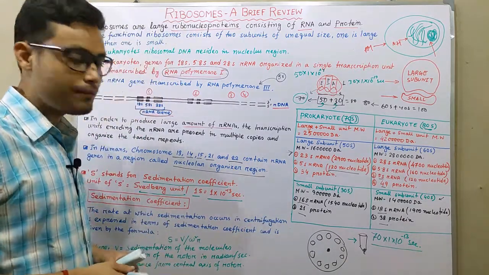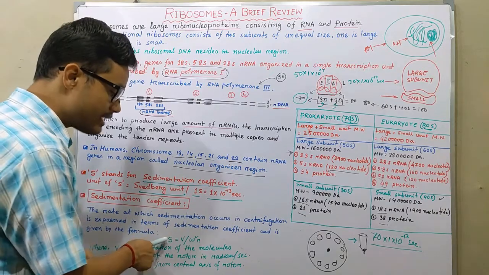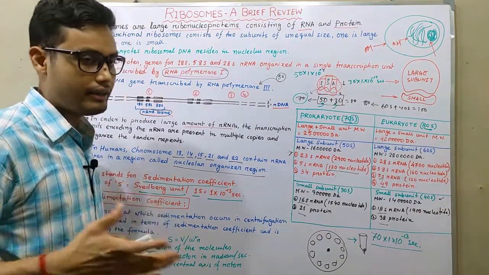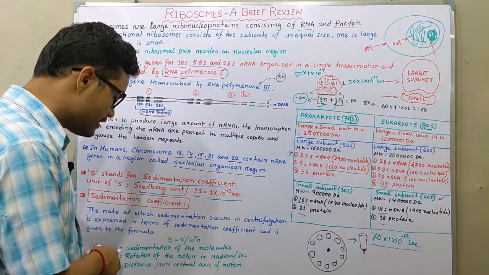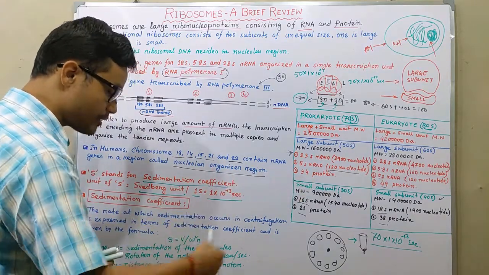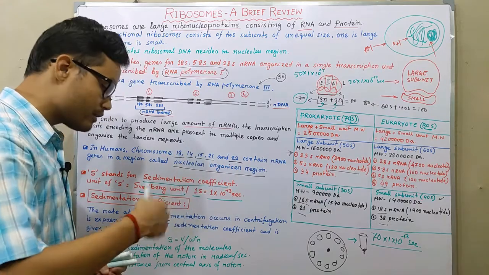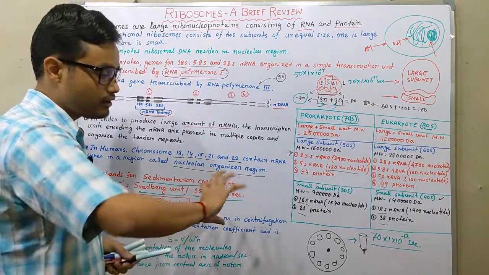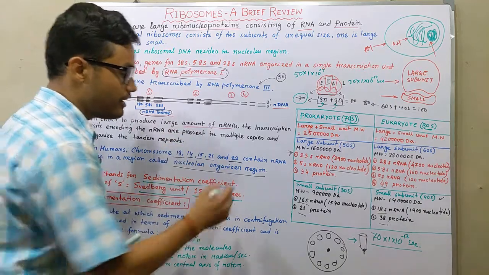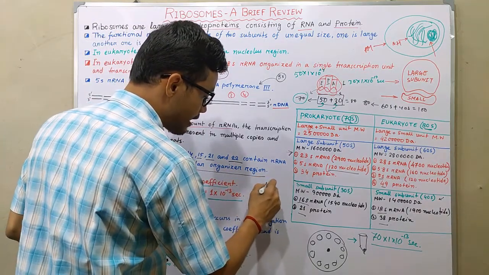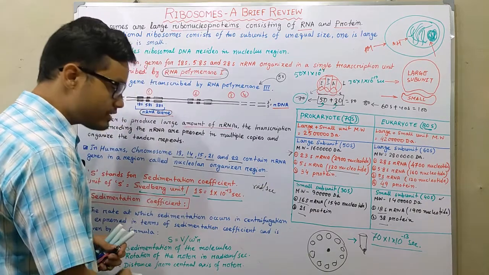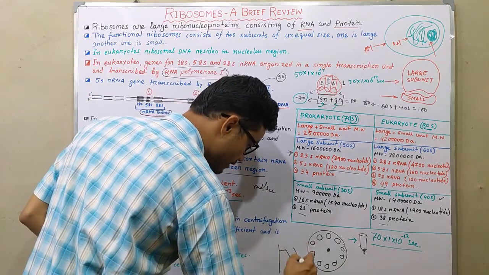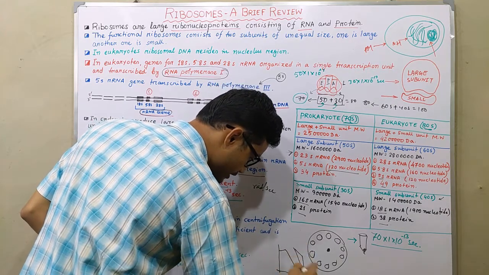It is formulated as S equals V by omega square R, where V is the sedimentation rate of the particular molecule, omega is the rotation of the rotor in radians per second, and R is the distance from the central axis to the centrifuge tube.